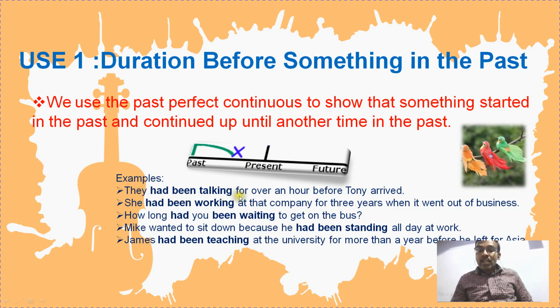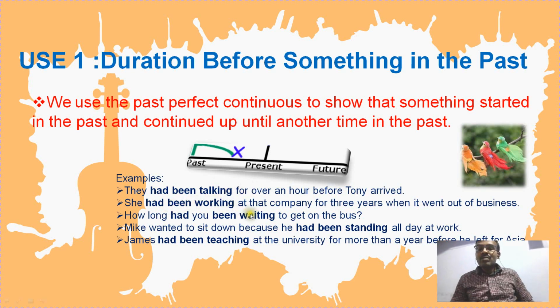They had been talking for over an hour before Tony arrived. So here they had been talking for one hour. This is the continuous process, one hour. And before Tony arrived. So this action had been completed and Tony also arrived in the past. Before Tony arrived, Tony arrived, is simple past tense, right? So this also completed. Simple past tense also represents completed actions in the past. So both of the actions were completed in the past.